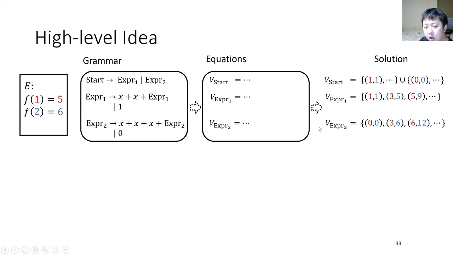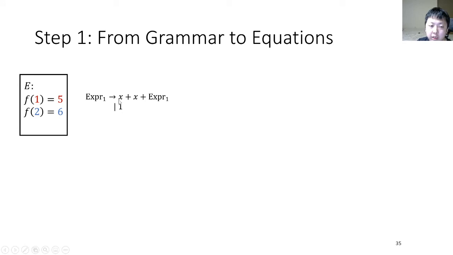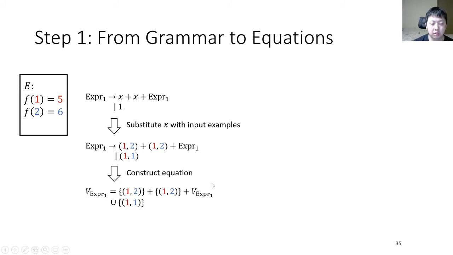The question is now, how can we construct the equations from the grammar, and how can we solve the equations to get solutions? Let's first look at how to construct the equations for the grammar. We take the non-terminal EXPR1 as an example. Firstly, we substitute all appearances of x with its assignment 1, 2, and then we construct an equation which contains a new variable v EXPR1.